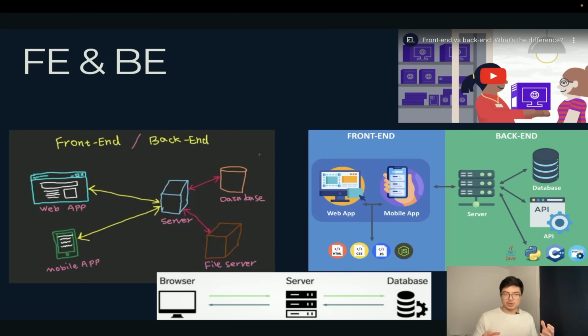Cool. So, the front end and the backend, I tried to look for a good diagram or a good illustration. These are the best that I found. So hopefully after my attempt at describing how they all connect, this makes sense. We have a web app that touches the server, and then the server interacts with the database to perform any queries necessary that need any database information to be pulled back onto the web app or the mobile app. If this is a bit confusing for you, I left the video, so you will be able to download this presentation, and then you will be able to click that link with that YouTube video, which I think is a good explanation of how front end and back end work together.